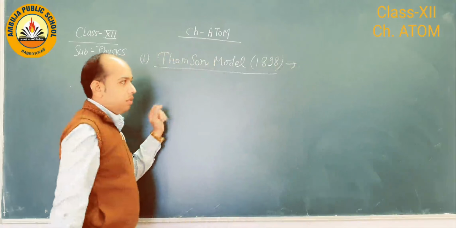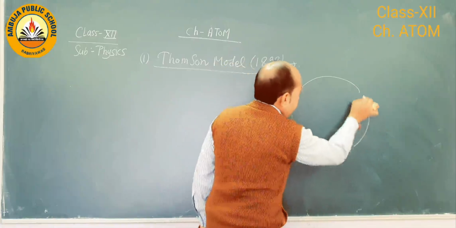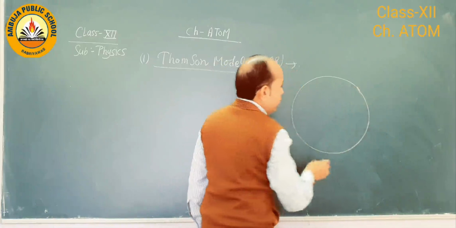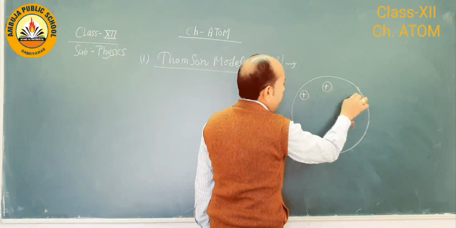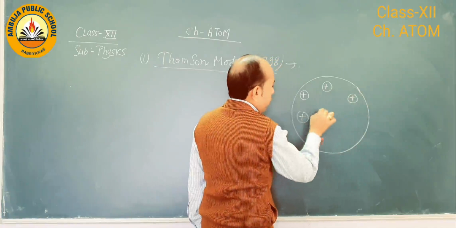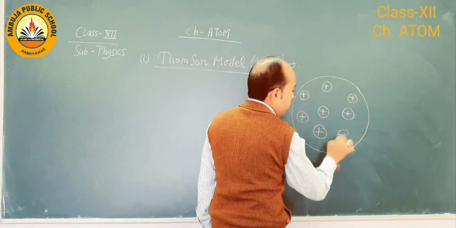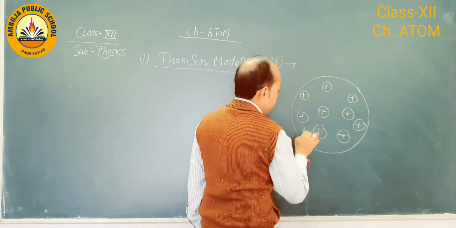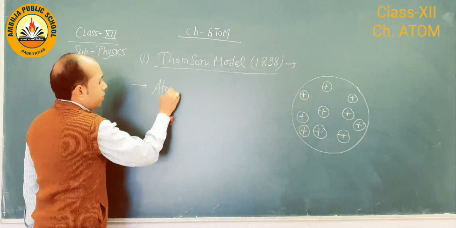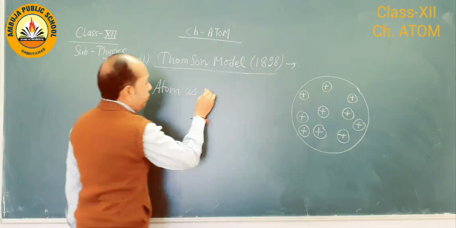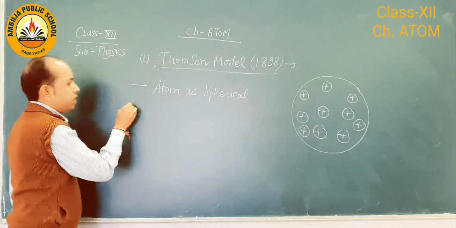by scientist Thomson. And in this theory, scientist Thomson suggests atom is a spherical shell and entire space is filled by positive charge particles. So he considered atom as spherical. This is the first key point.